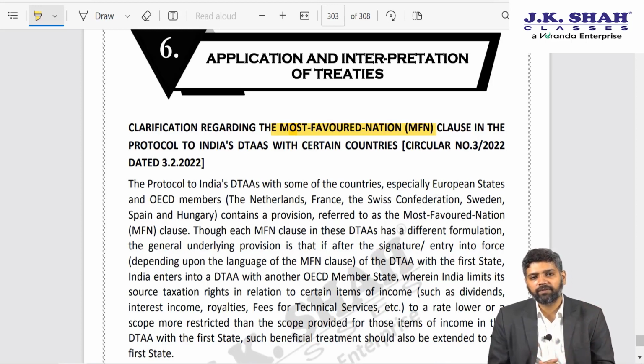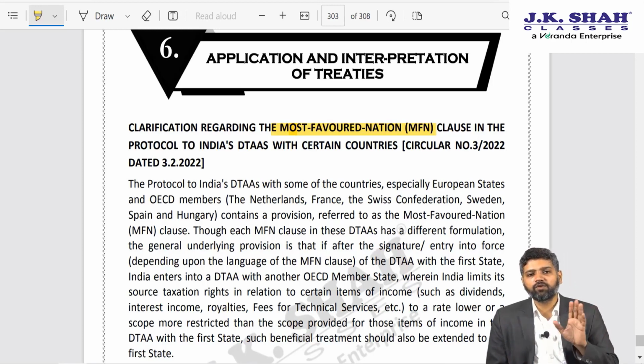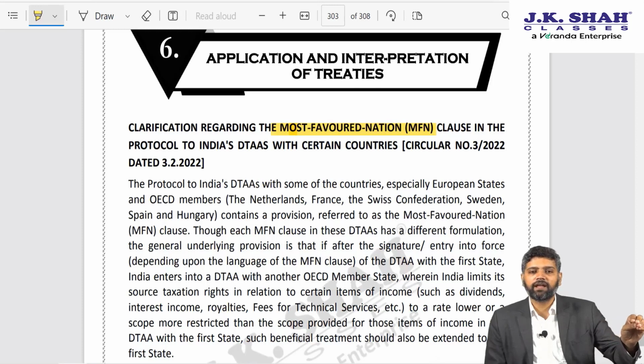I hope you agree. To give a practical example, India-France DTAA says that France is our most favored nation. Now once France is my most favored nation, let us say in the DTAA of India and France, the fees for technical service is taxable at the rate of 12%.